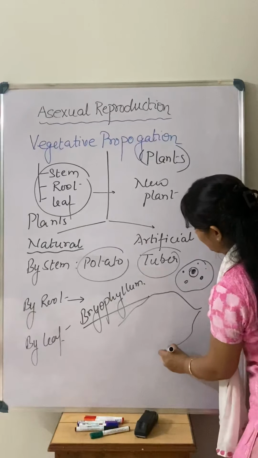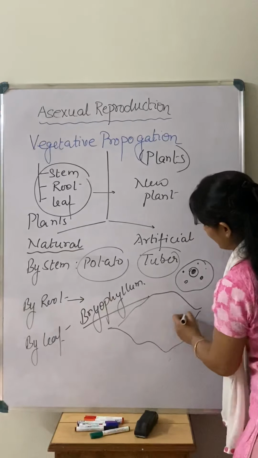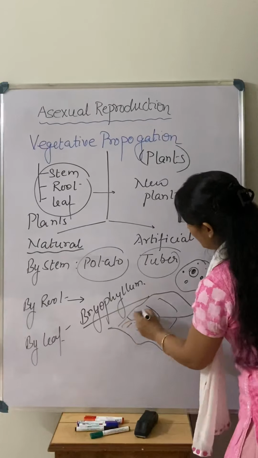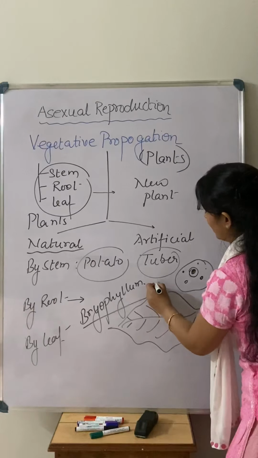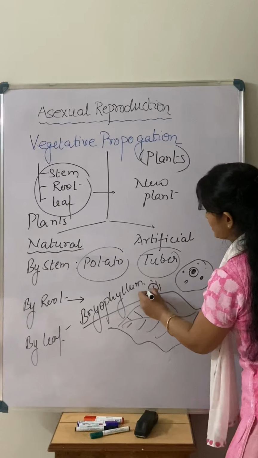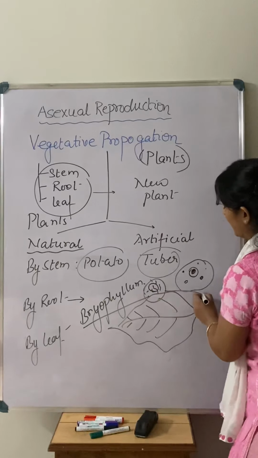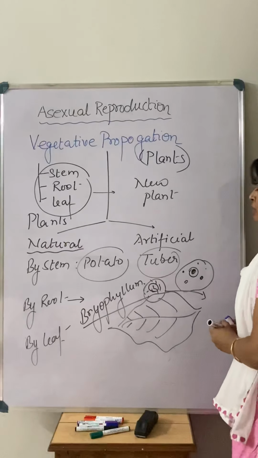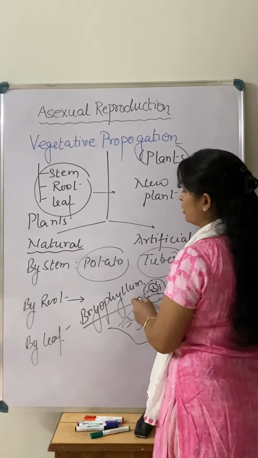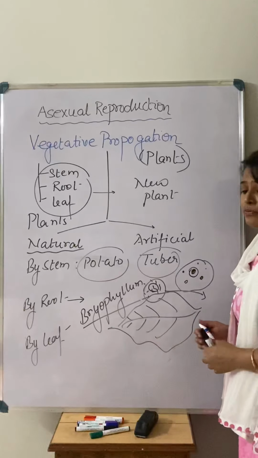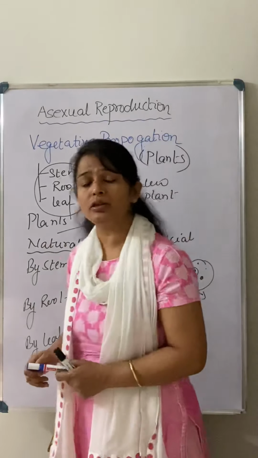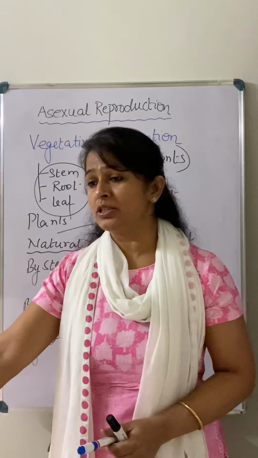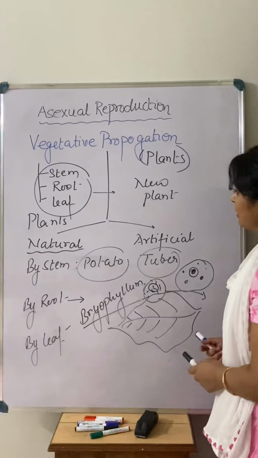From the margin of the leaf of Bryophyllum there is a formation of a bud, and gradually a root forms, and this bud detaches and forms a new Bryophyllum plant. So by leaf, by stem, by roots there is a formation of a new plant. This is what we call vegetative propagation, right?